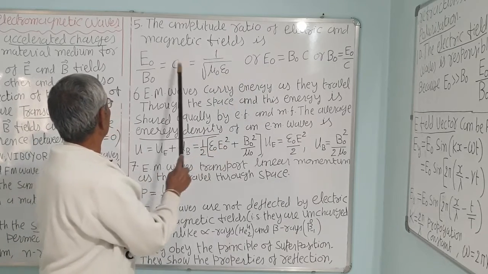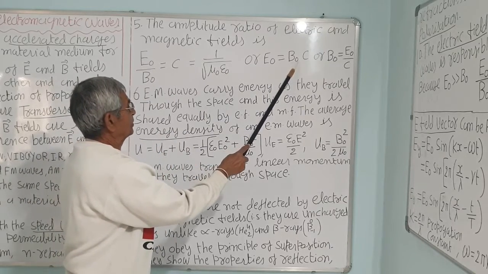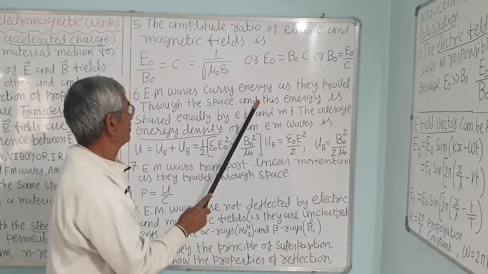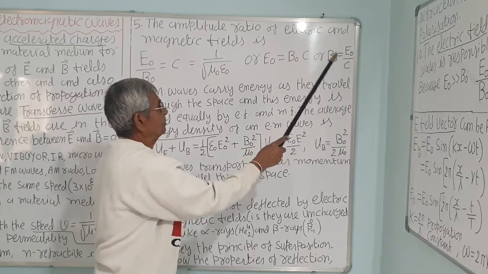Or you can write E0 is equal to B0 C, where B0 is the magnetic field amplitude, that is the maximum displacement, into C. Or B0 is equal to E0 upon C.